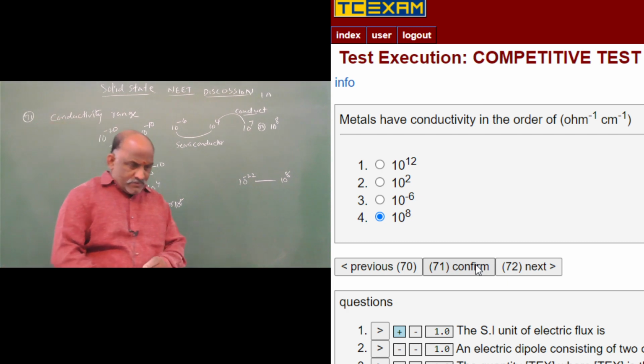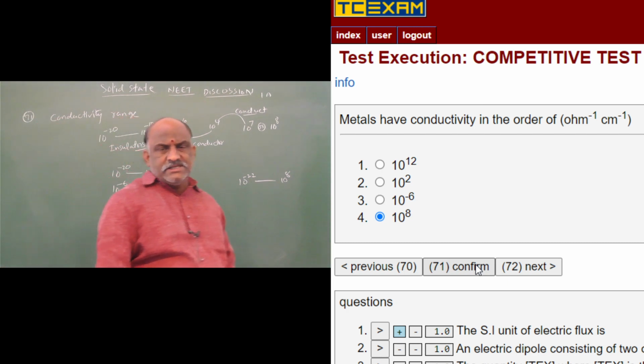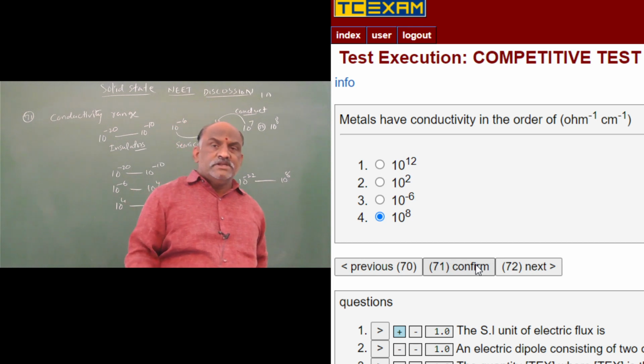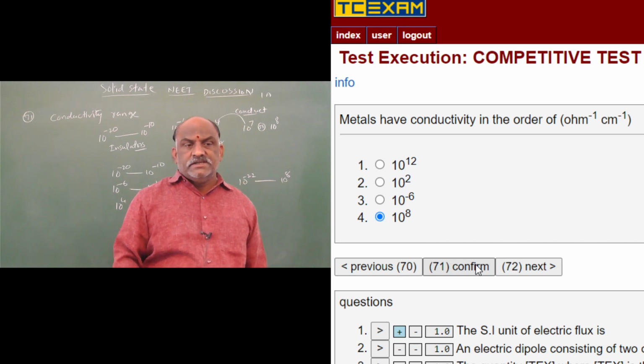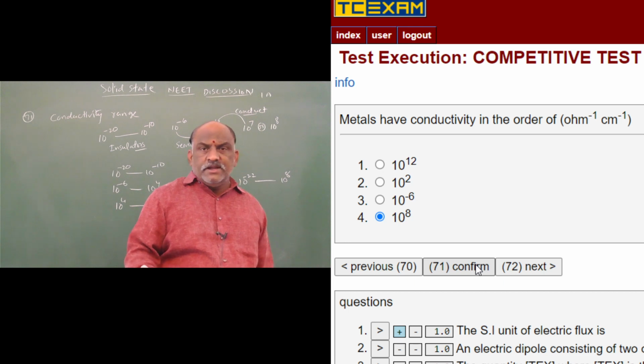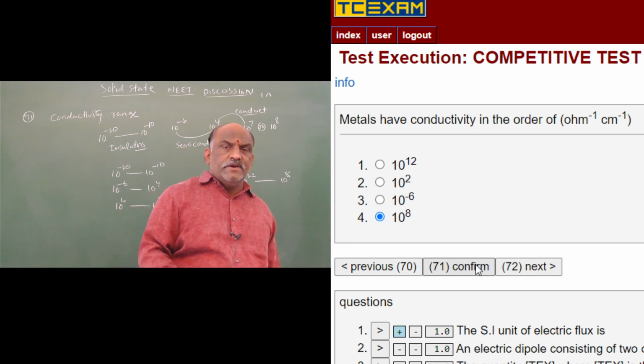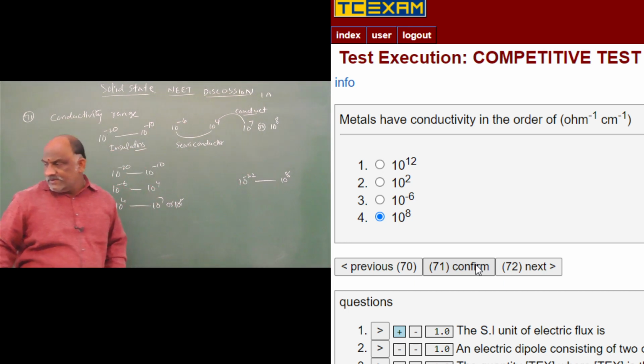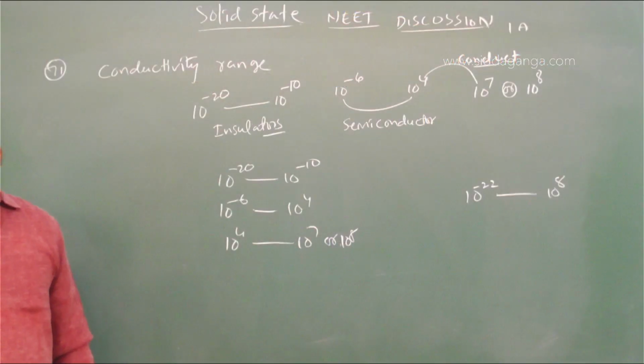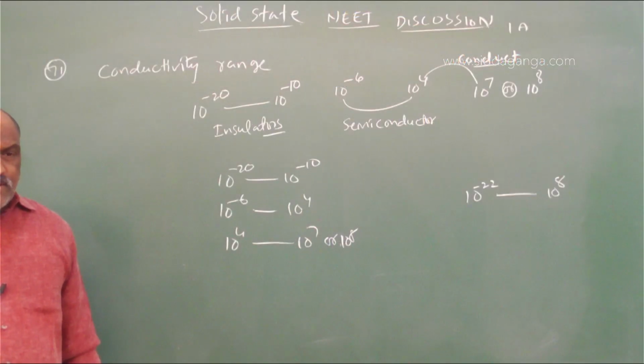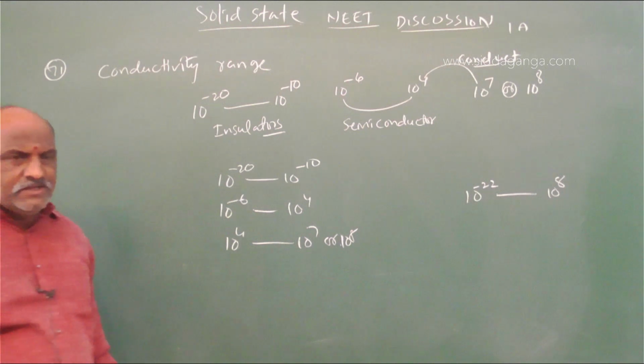Suppose it was 10 power 7, then 10 power 7 is right. Clear? If it is 10 power 8, 10 power 8 is right. If it is 10 power 7, 10 power 7 is also right. So that will be the answer for the question. That was question 71, and next one is 72.